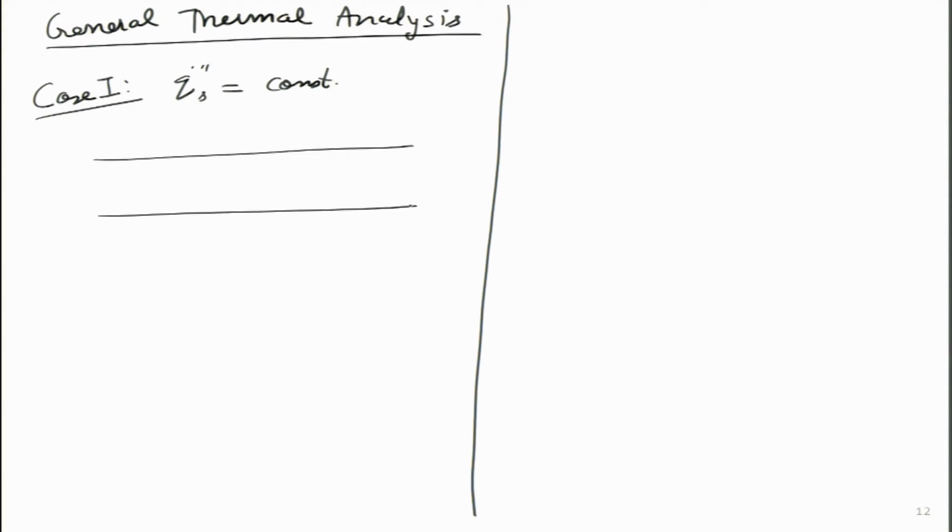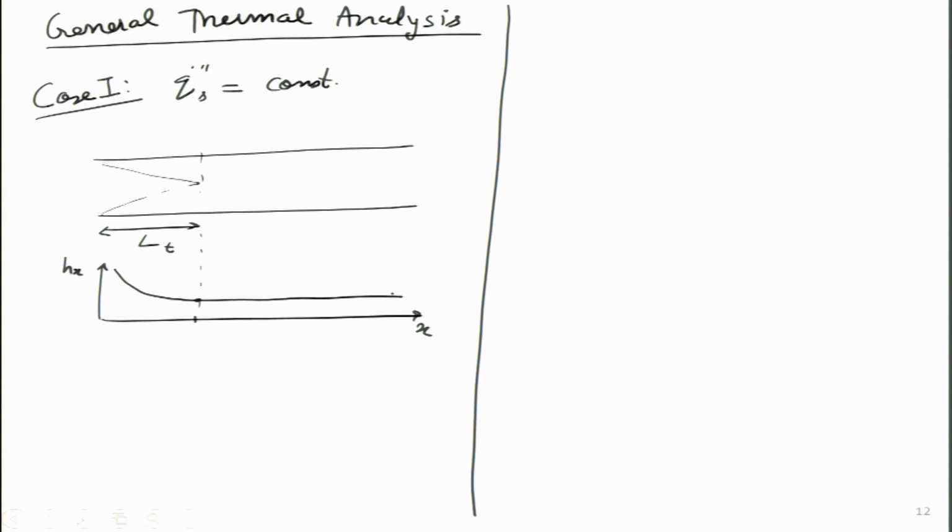So, let me draw the pipe over here. This is the entrance region, over here is the entrance length. Based on it, we have just figured out the thermal entrance length, and I can draw the Hx. Up till this point over here, I can draw a dot up till here. The h value is very high initially, and then it reduces, and after the flow has become fully developed, the h value becomes constant. I think this is what we have already looked at.